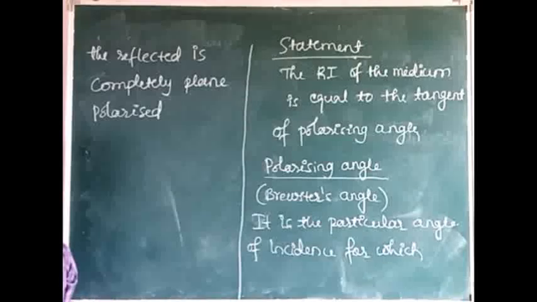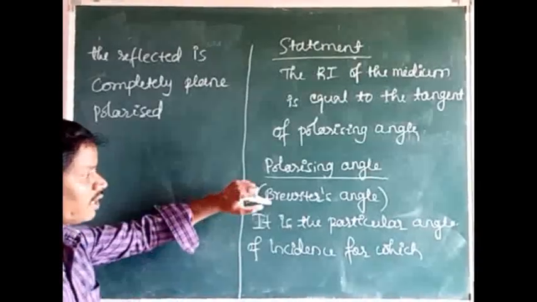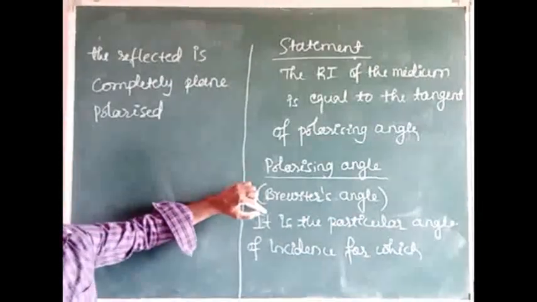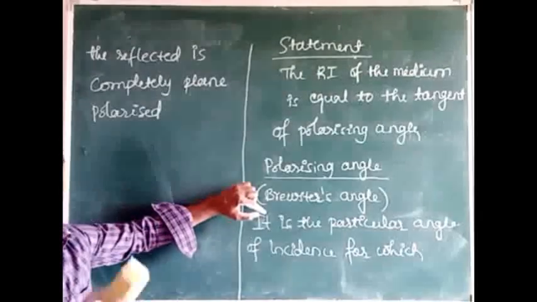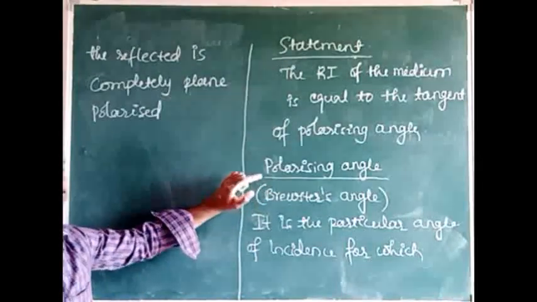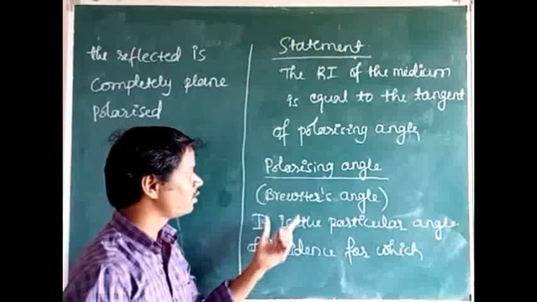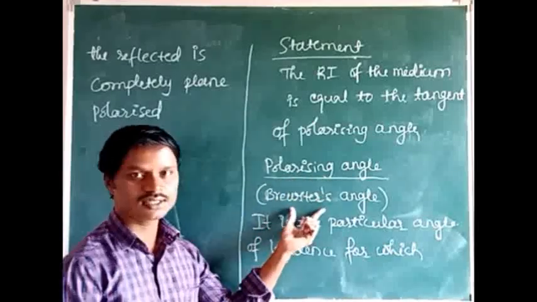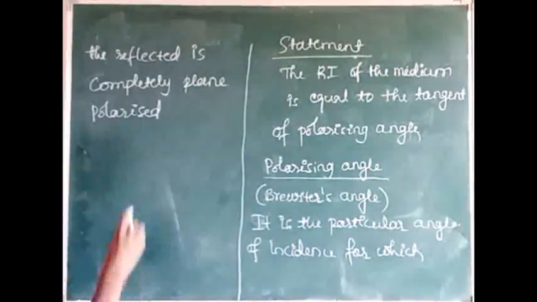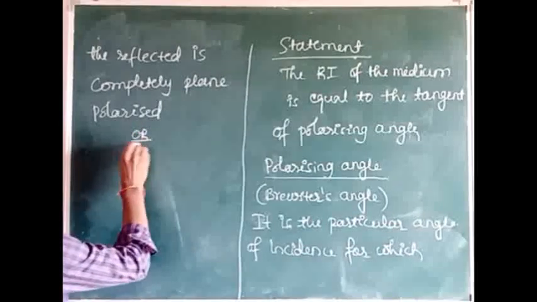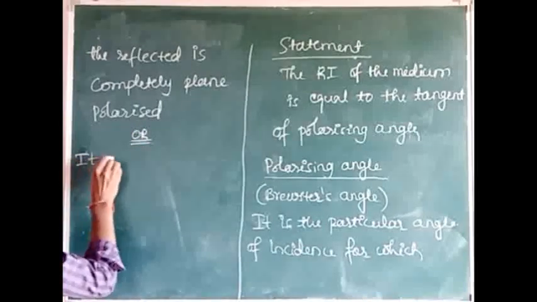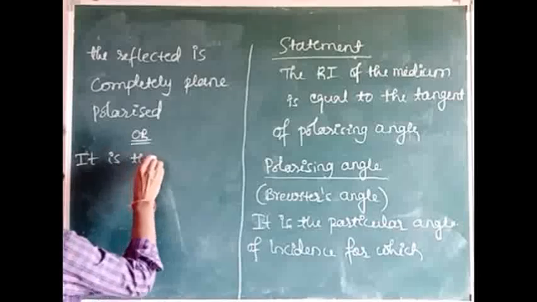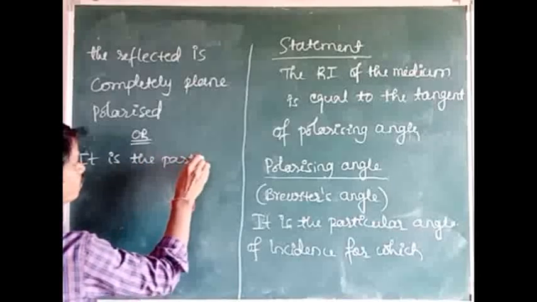We can also define it another way: it is the particular angle of incidence for which the reflected light and refracted light are both perpendicular to each other.